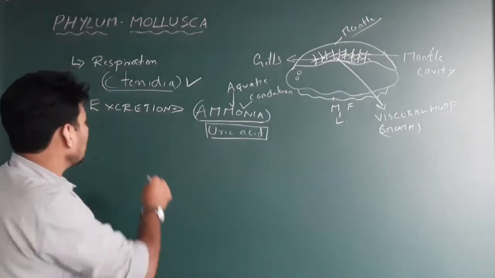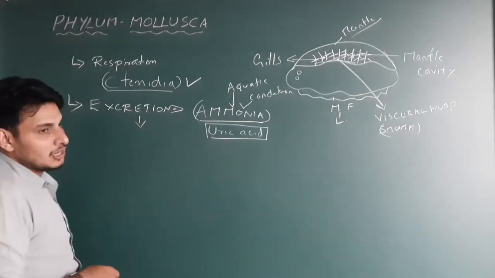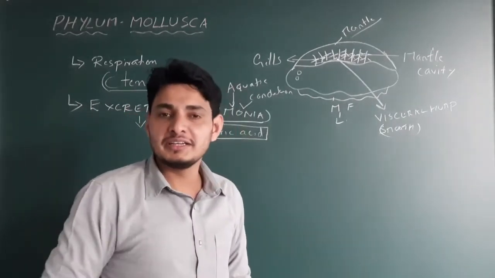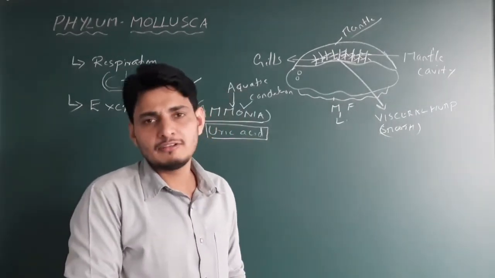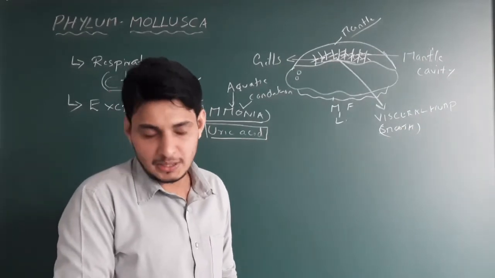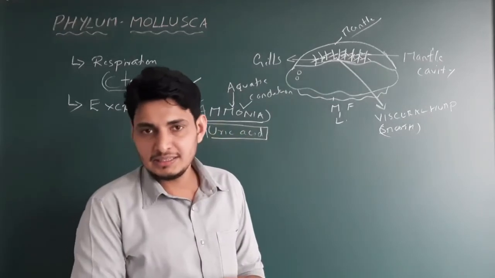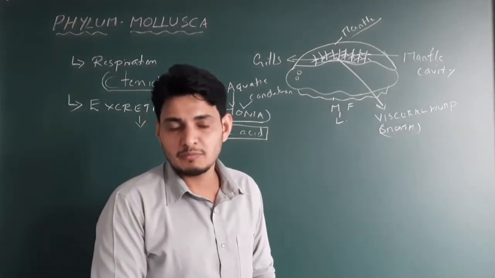Easy. Which particular organ acts like excretory organ here? Okay, let me just give you the evolution of our kidney. See, I have got a very good, well-developed and well-functioned kidney, right? Okay, so the main function of the kidney is to excrete the nitrogenous waste material from the body.